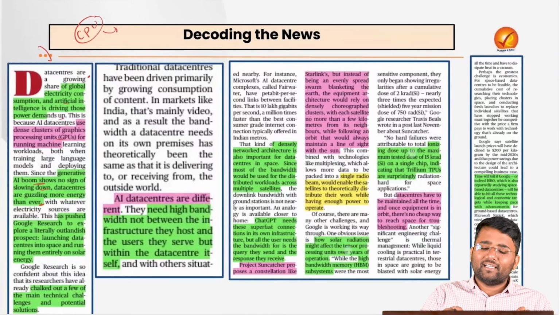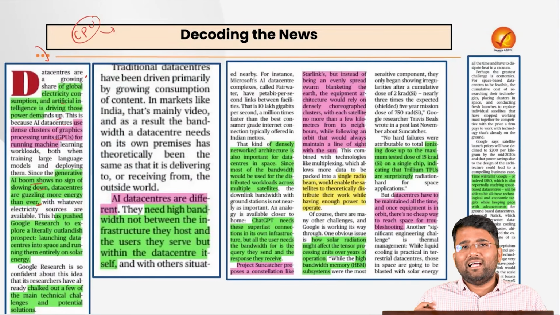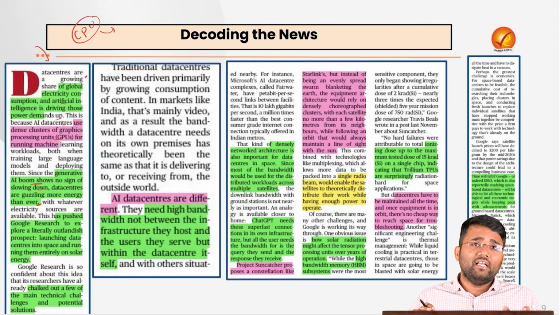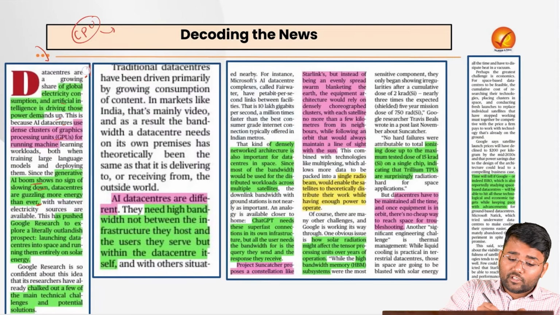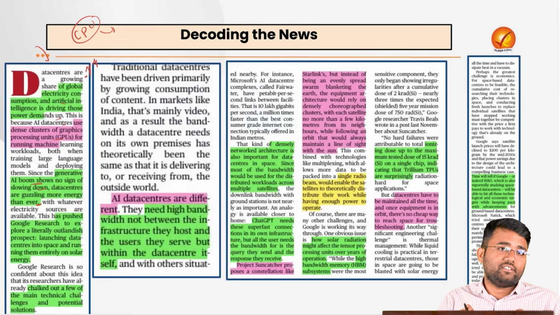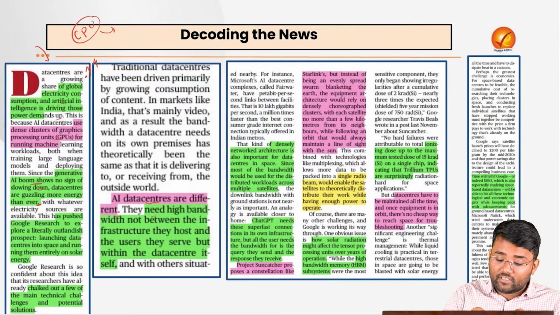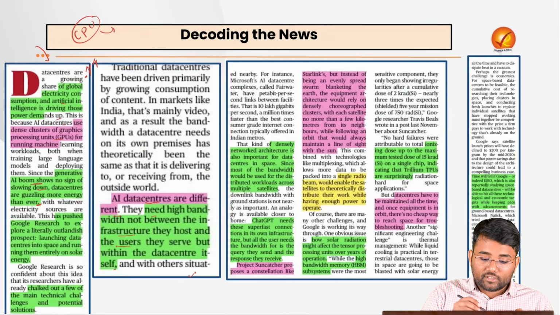Also, we are witnessing that ChatGPT, Gemini and DeepSeek etc., whatever large language model, LLM-based AI models are there, their use is increasing, and because of which that is further fueling the demand for overall electricity. Also, these AI-based data centers are different. They need high bandwidth, not between the infrastructure they host and the users they serve, but within the data center itself and with others situated nearby.